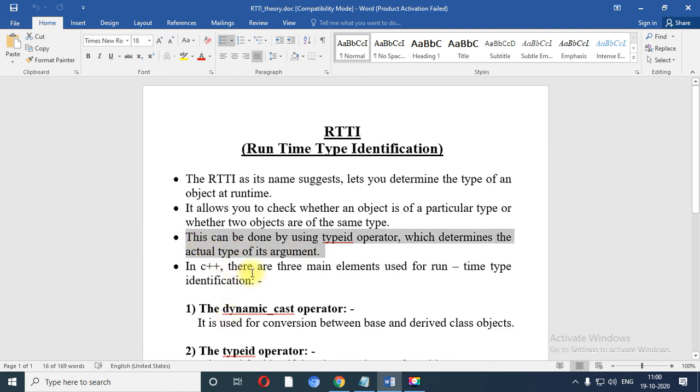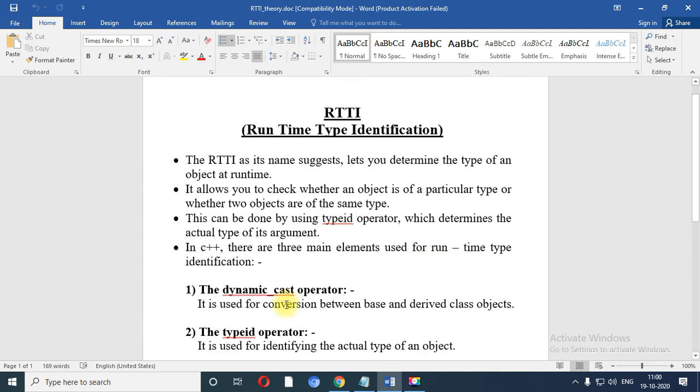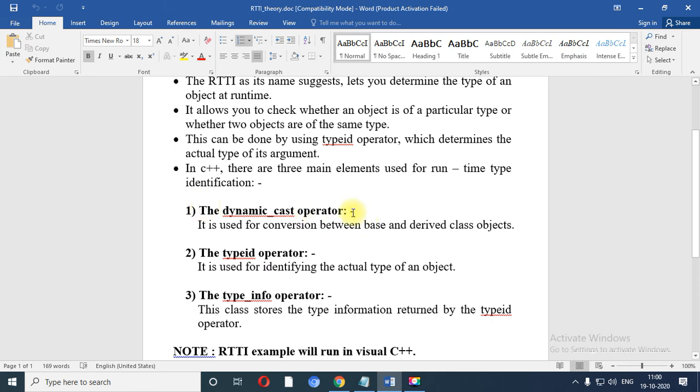In C++, there are three main elements used for runtime type identification. Number 1, the dynamic cast operator. Number 2, the typeid operator. And number 3, the type information operator.